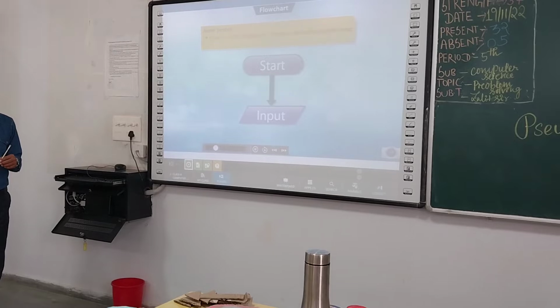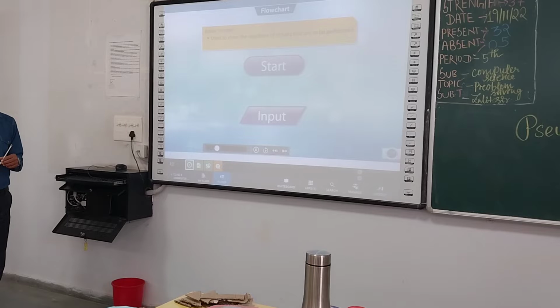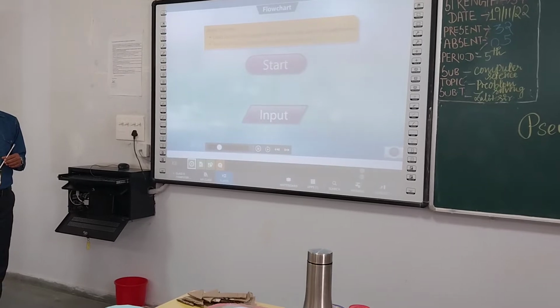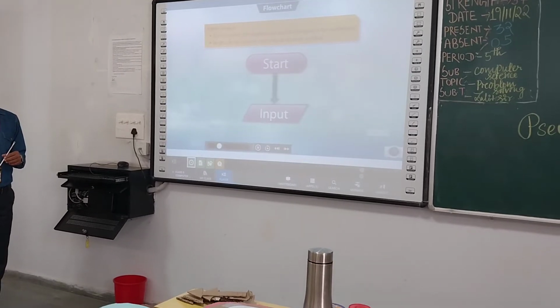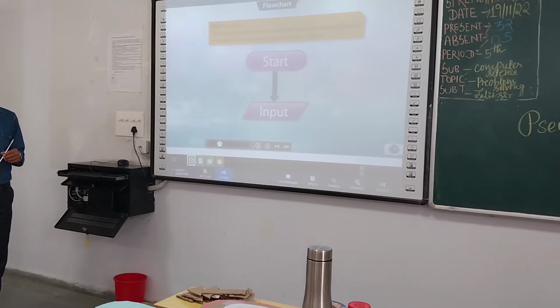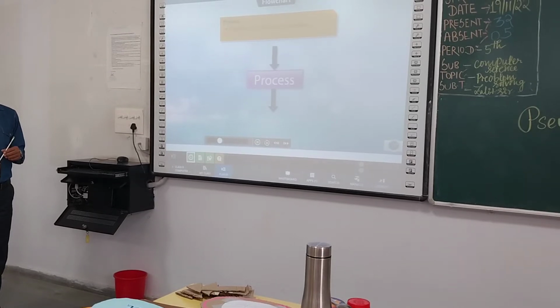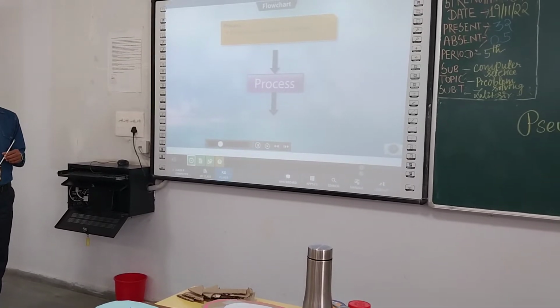Arrow. Arrow is the symbol used to show the actions to be performed in a sequential manner. An arrow begins at one symbol and ends at another symbol. Process. Process is the crucial part of a solution.